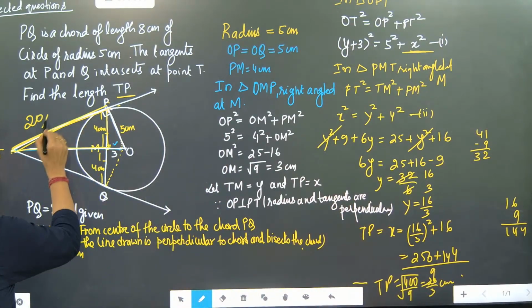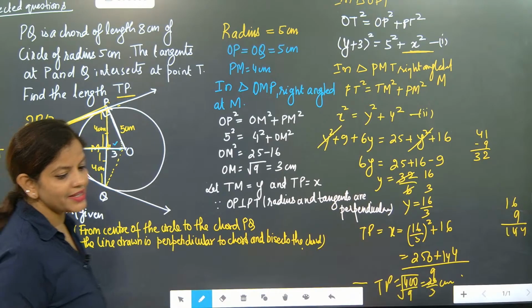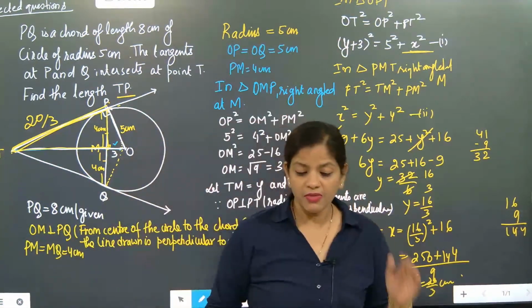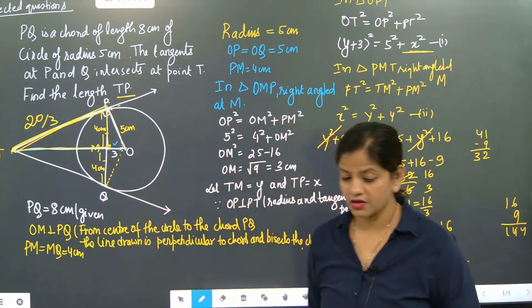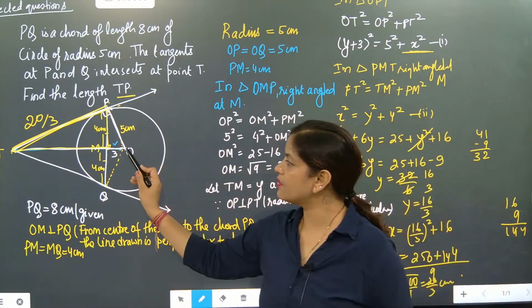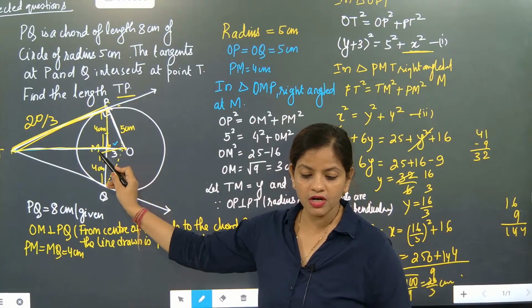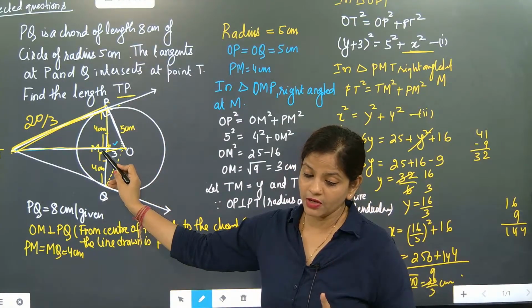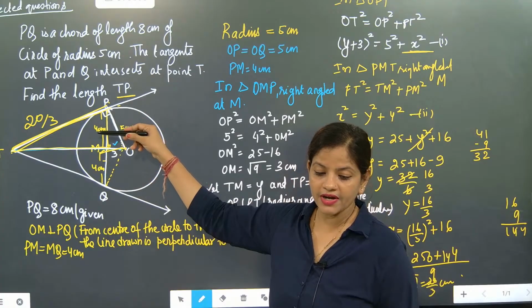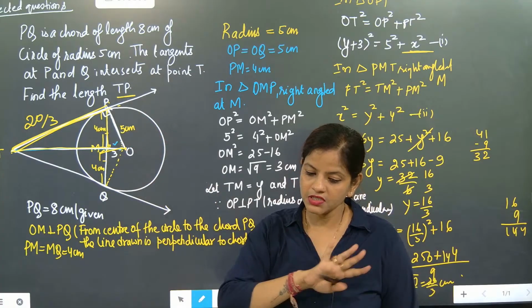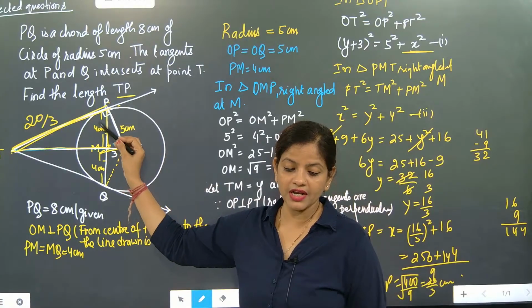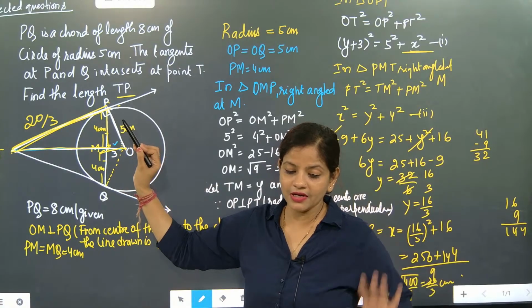And this is one of the most important questions, an expected question. Now, what is the roadmap you have to generate? Maybe the question looks very difficult, but here I have done only one work. First I told that the line drawn from the center of the circle to the chord is perpendicular to the chord and bisects the chord. So the total 8 centimeter got divided as 4 and 4. This is the first work over.